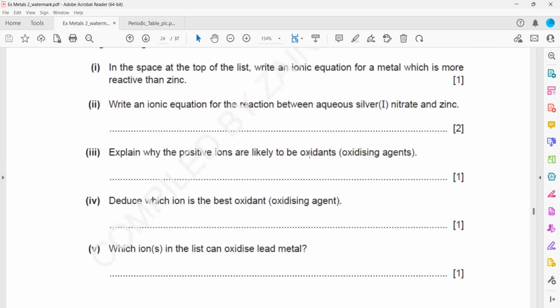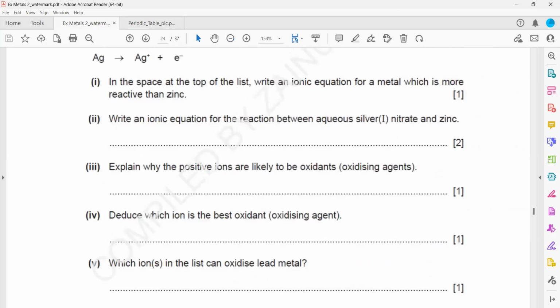Is it a clear discussion? Yes, sir, clear. Any doubt?